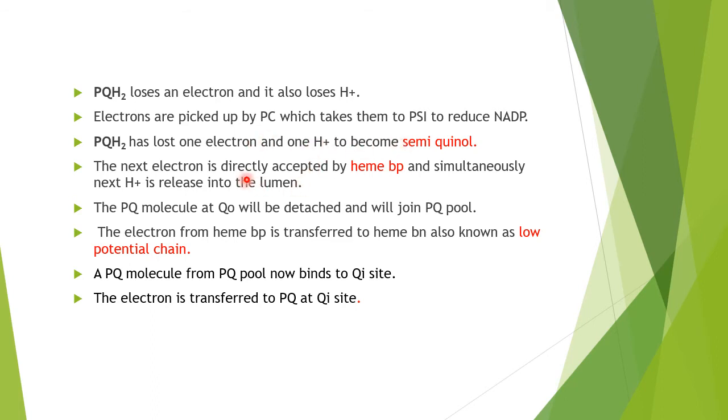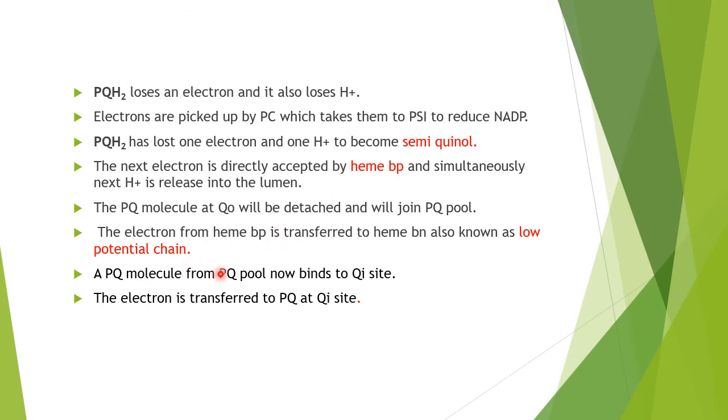The next electron is directly accepted by heme bP, and simultaneously the next proton is released into the lumen. The PQ molecule at the QO site will be detached and will join the PQ pool. The electron from heme bP is transferred to heme bN, also known as the low potential chain.